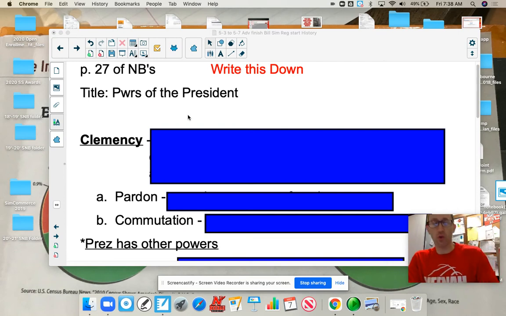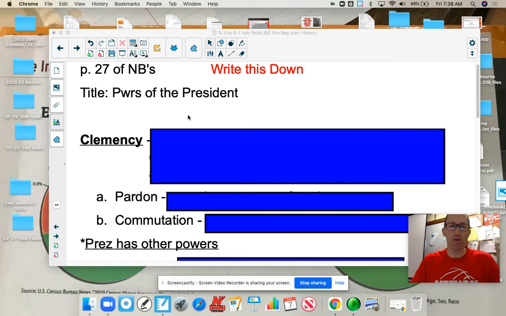We have to wrap up the executive branch as quickly as we can. We are going to do a summative project, but I don't want to leave out why the executive branch is so important in the power of the president and how we can check him as a legislative branch and as citizens. So here we go.